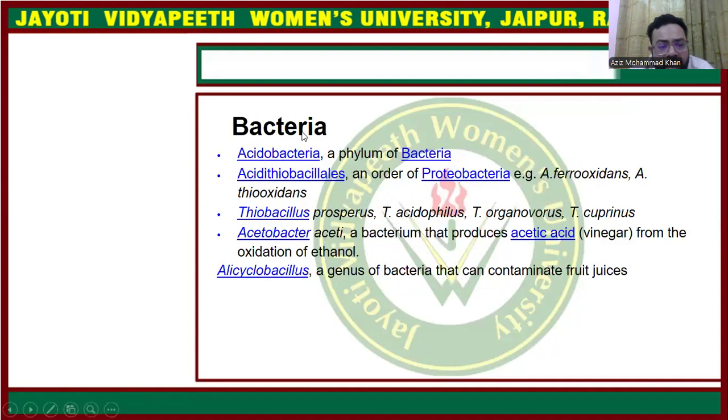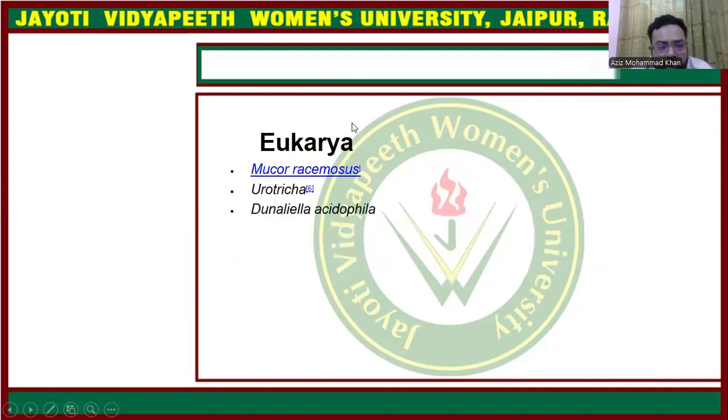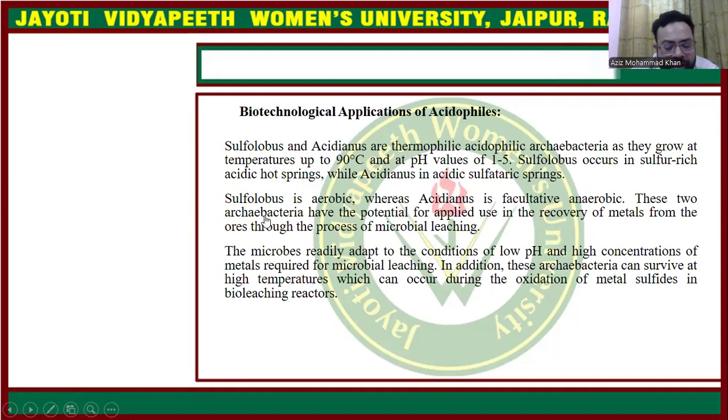Next, examples of bacteria: Acidobacteria, Acidithiobacillus, Thiobacillus, Acetobacter, and Alicyclobacillus. These are all examples of acidophilic bacteria which belong to various phyla and groups. Then Thiobacillus prosperus, Thiobacillus acidophilus, Thiobacillus organovorus, Thiobacillus cuprinus. There are also some examples among eukaryotes. So these are also some examples.